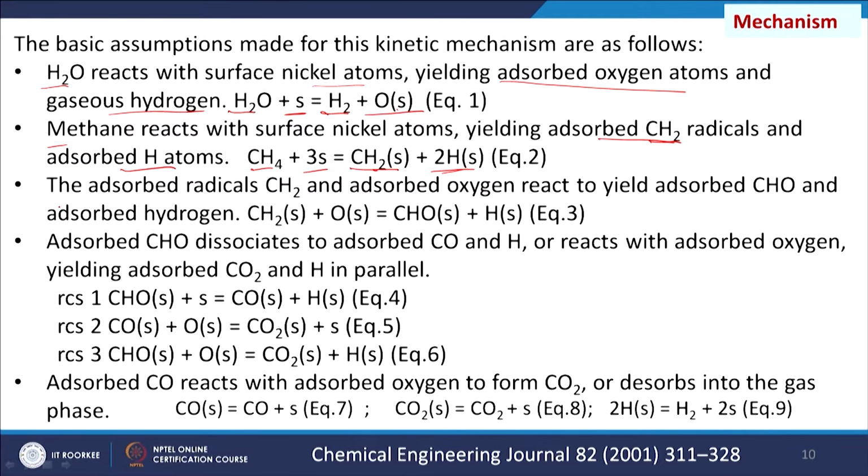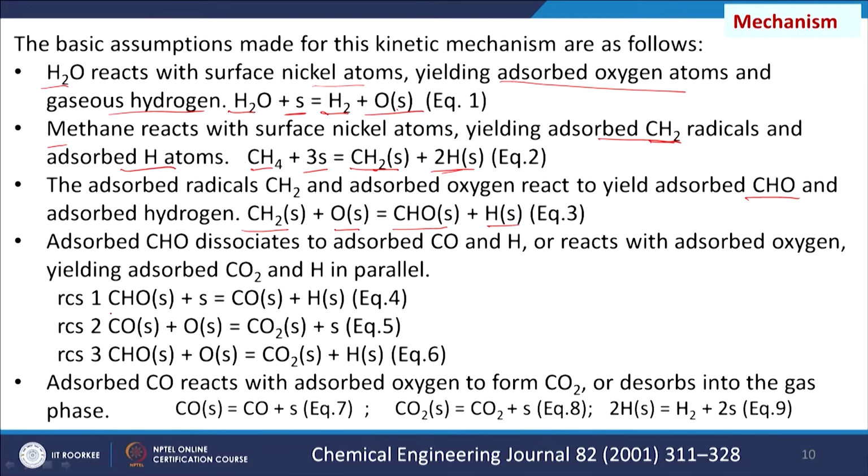The adsorbed radicals and adsorbed oxygen react to yield adsorbed CHO. So, the reaction is CH2(s) plus O(s) giving CHO(s) plus H(s). Then the adsorbed CHO can also be converted to other forms.